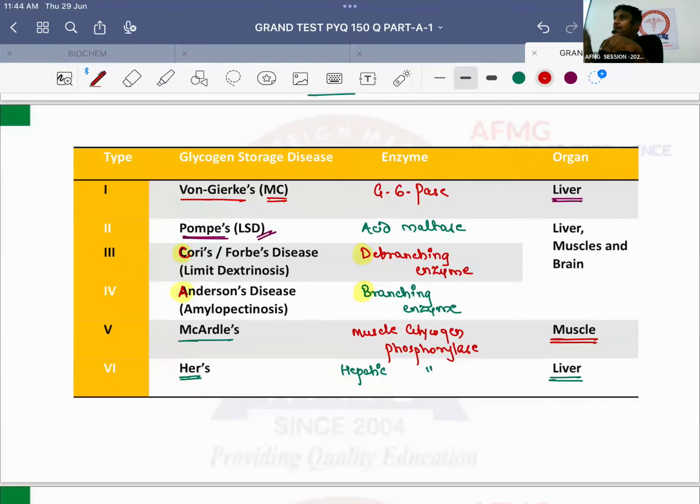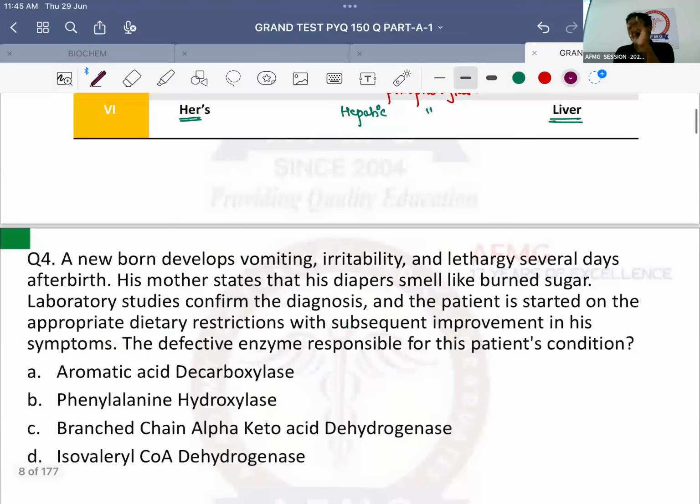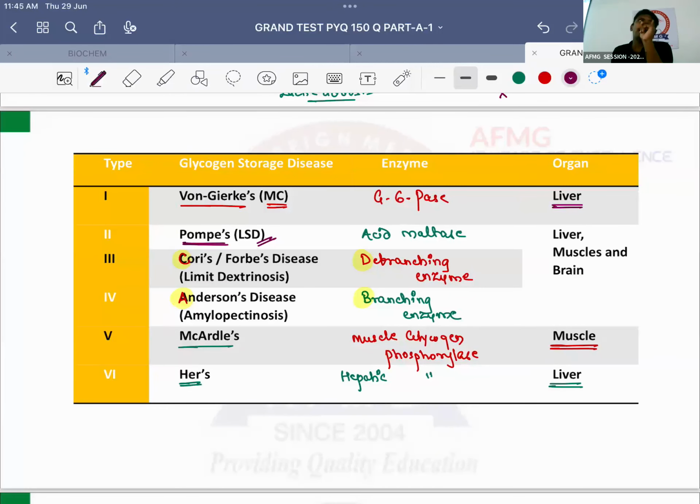Severe hypoglycemia in type 1, mild hypoglycemia in type 6. Easy, no issues with this. In type 2, 3 and 4 there is collection of glycogen in the liver, muscle and brain. And which is the only glycogen storage disease where there is only collection of glycogen in the muscle? Type 5, that is McArdle's disease. No problem. Massive hepatomegaly is seen in Von Gierke's. It is more because it is severe, that's why it is more visible. Okay, no issues with this anybody. So this is the first table to remember. Along the way I tell you which are the important things to be remembered.